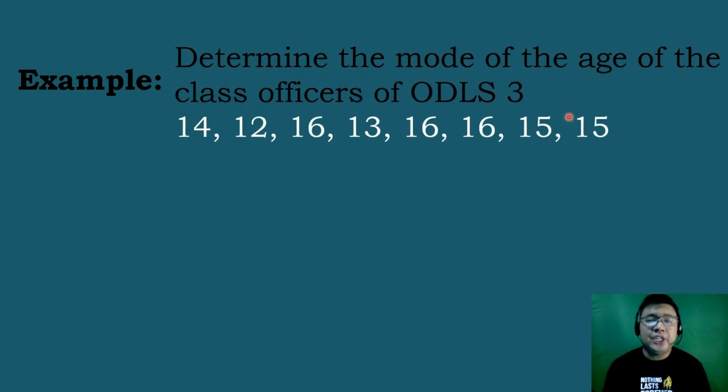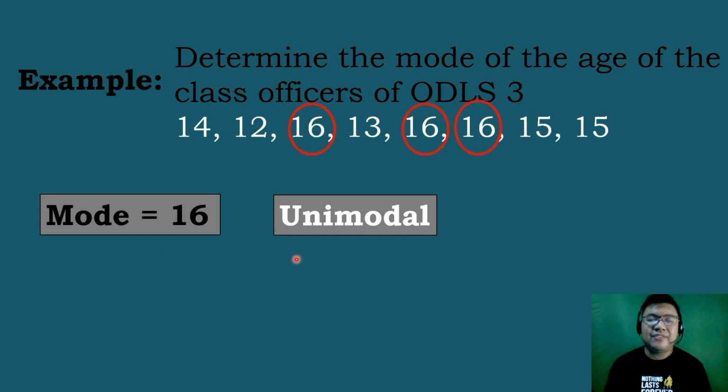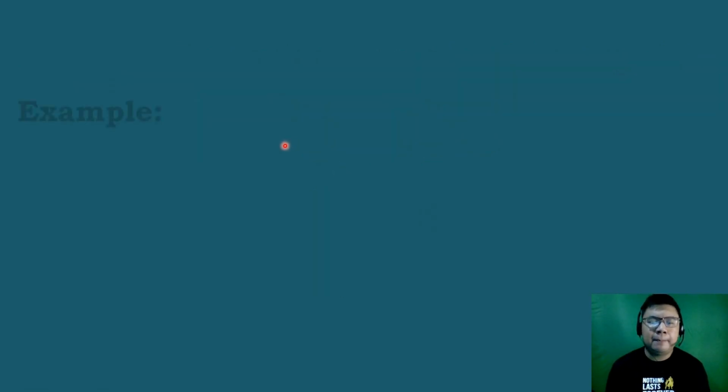Determine the mode of the age of the class officers of ODLS3. So these are the following ages of the class officers of ODLS3. So let's identify the mode. In this given set, the most frequent number is 16 and it is repeated 3 times. So therefore, mode is equal to 16. And if we classify this mode, the type of mode is unimodal because we have only one mode, which is equal to 16. Let's have our next example.